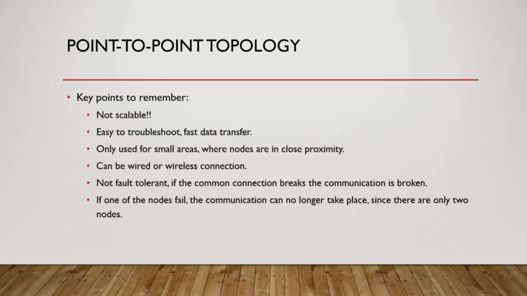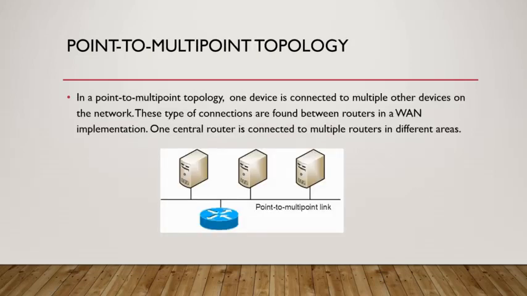Since there are only two nodes present, any type of failure in either one can bring down the network. Also, any failure in the communication channel can bring down the network. That is why point to point topology is not at all fault tolerant.